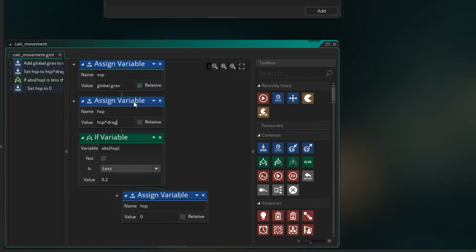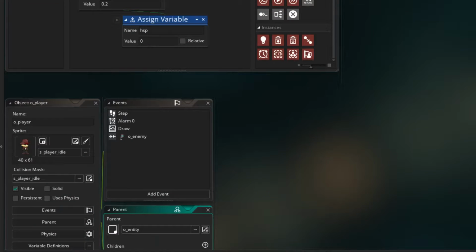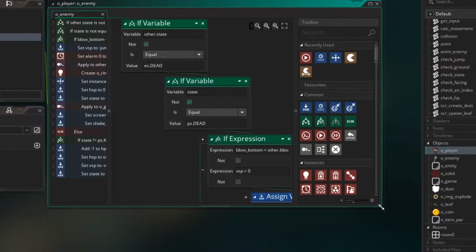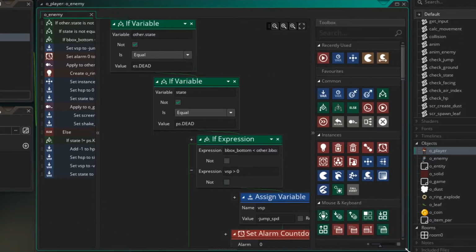So if we want the coins to appear when the enemy gets jumped on, let's go to where we have a player and enemy collision. So that's right here. And at the point where the enemy gets destroyed, let's go down and have a look.